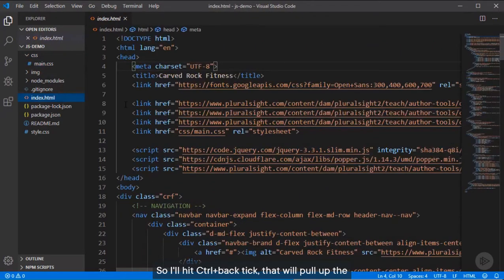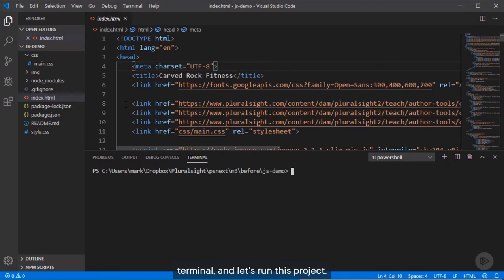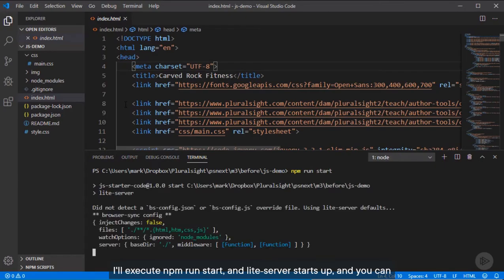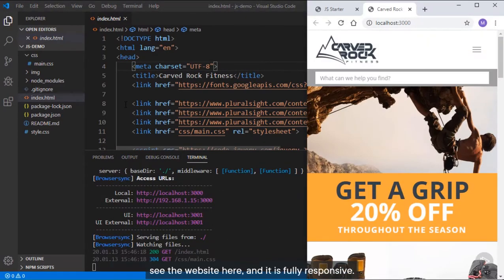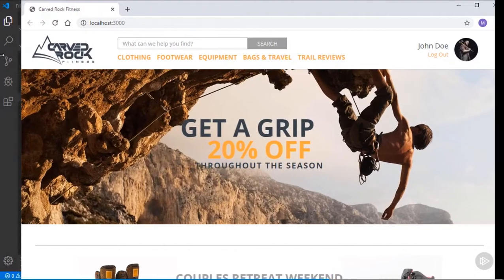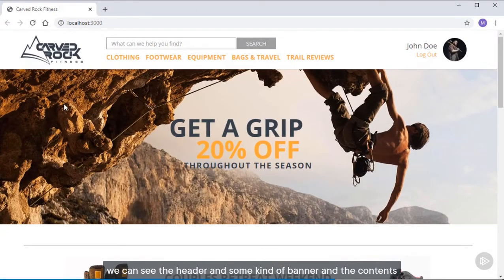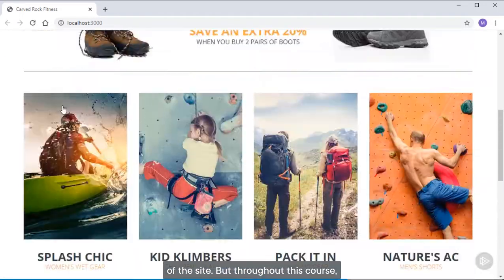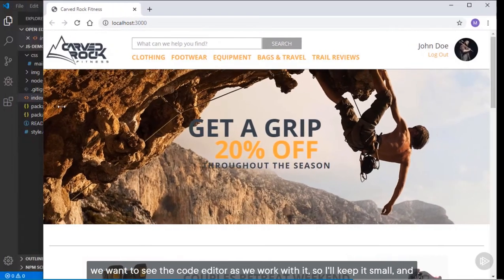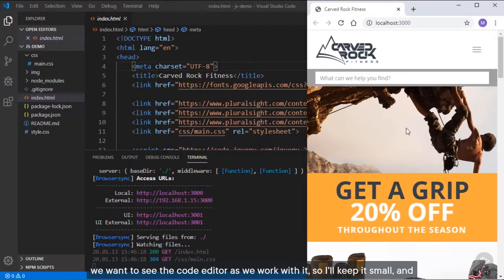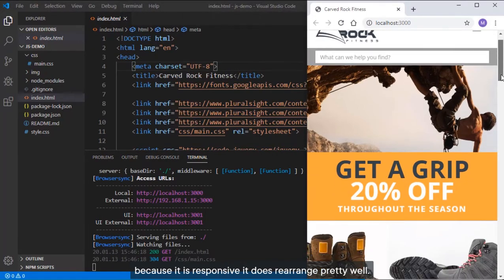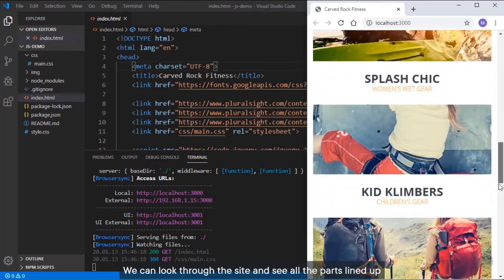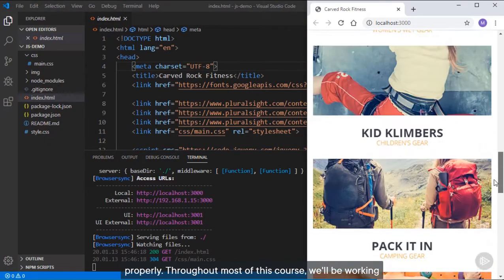So I'll hit Control backtick. That'll pull up the terminal, and let's run this project. I'll execute npm run start. And Light Server starts up, and you can see the website here. And it is fully responsive. If we open it up wide, we can see the header and some kind of banner and the contents of the site. But throughout this course, we want to see the code editor as we work with it. So I'll keep it small, and because it is responsive, it does rearrange pretty well. We can look through the site and see all the parts lined up properly.